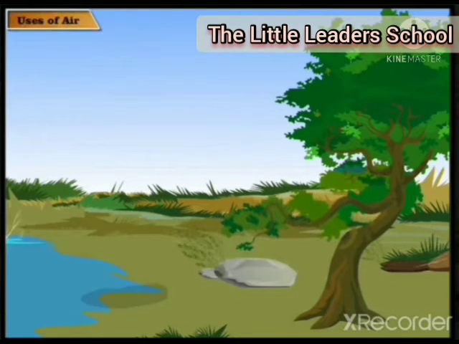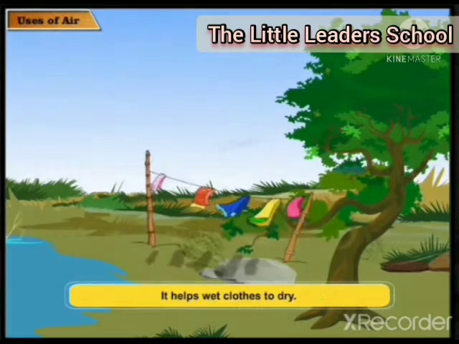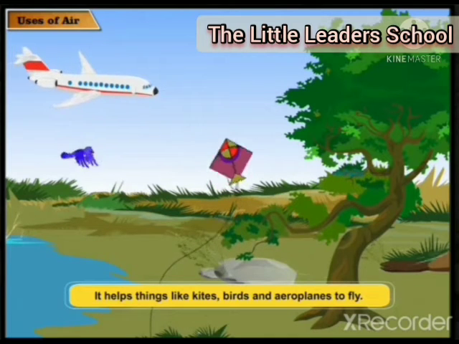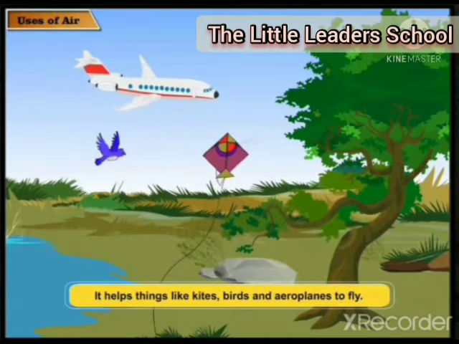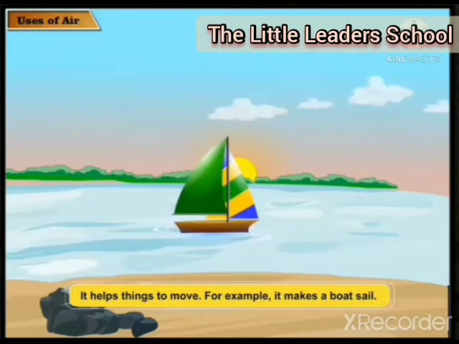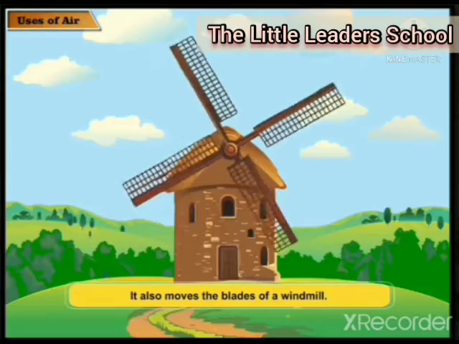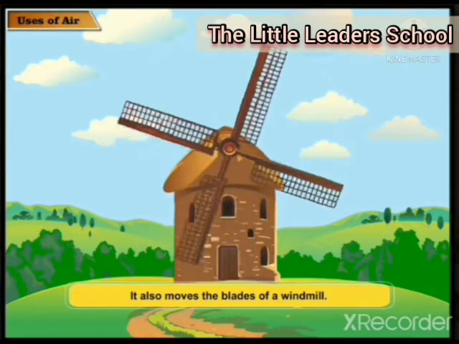Next, uses of air. Air helps plants to breathe and grow. It helps wet clothes to dry. It helps things like kites, birds and aeroplanes to fly. It helps things to move. For example, it makes a boat sail. It also moves the blades of a windmill.